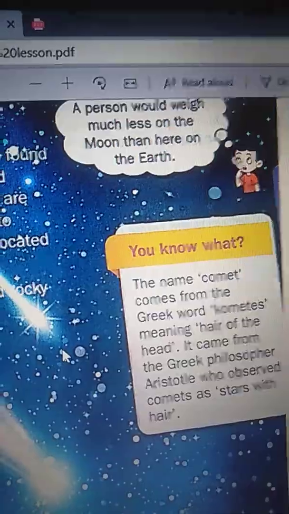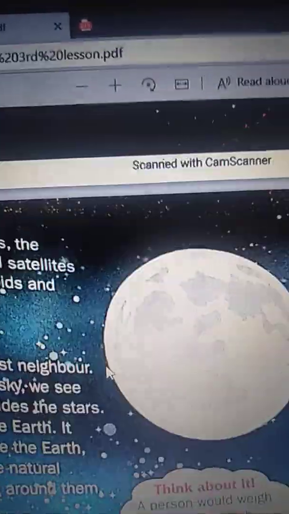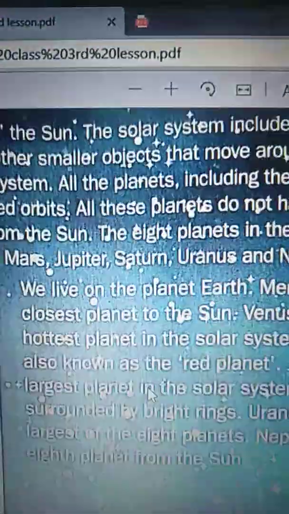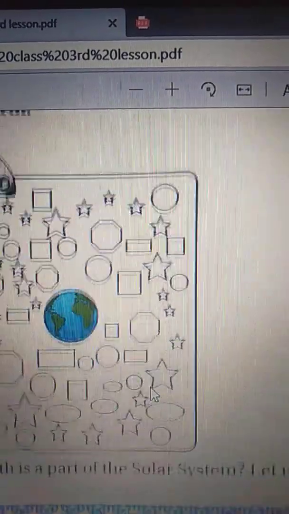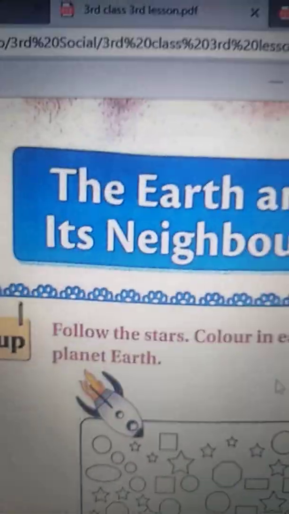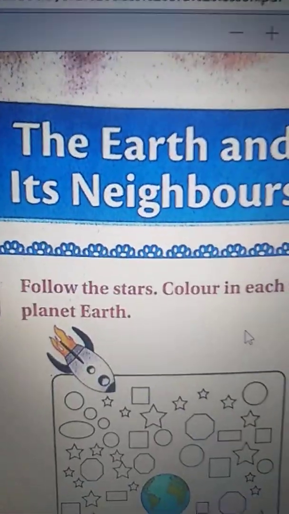This is all about the lesson, children. Once go through the lesson, the Earth and its neighbors. From the next class, we will start the reading part.